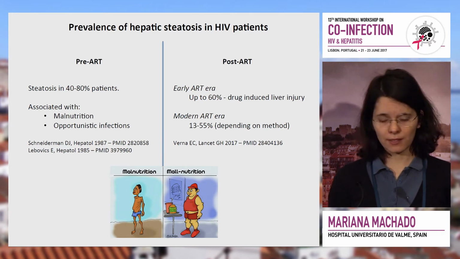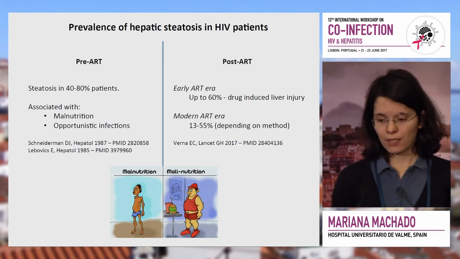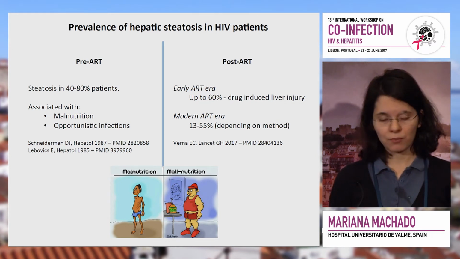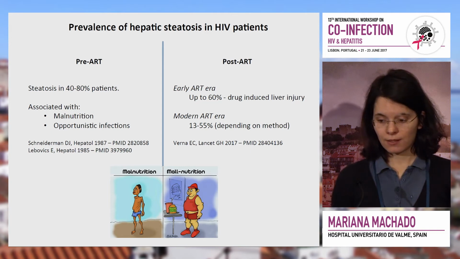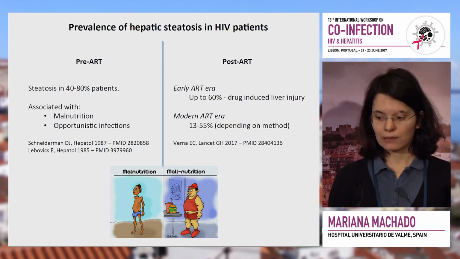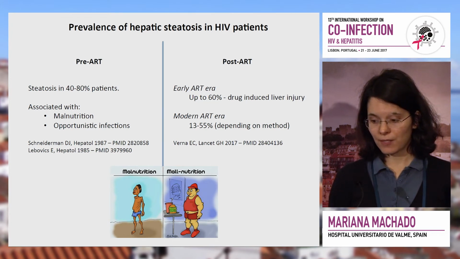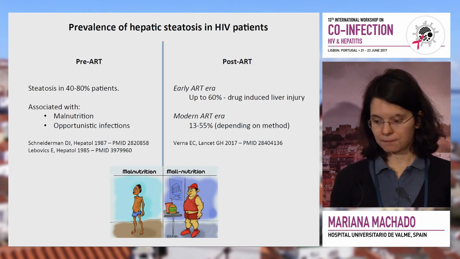In the pre-treatment era, it was considered a very, very prevalent condition, up to 80% of patients, and it was associated with malnutrition and opportunistic infections. In the post-ART era, early on, it was considered to be very frequent, and it was related to drug-induced liver injury, as I explained before. Fortunately, with the newer, more metabolically friendly antiretroviral agents, the prevalence seems to be lower.